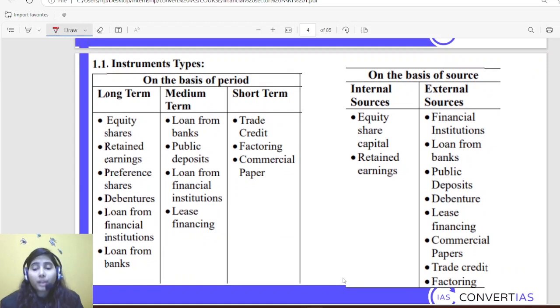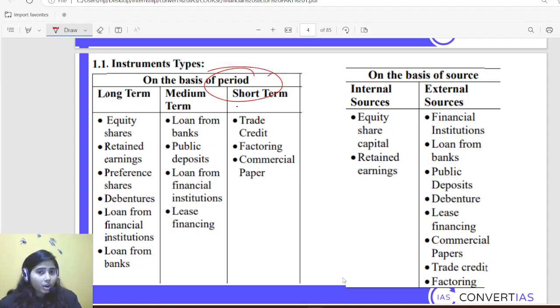Okay, so when we are talking about instruments in the financial sector, there are so many instruments and so many categories through which we can divide them. The same instrument can be for a shorter period, but can be under the external sources as well. So it depends. If we take the first category, on the basis of period, there are three kinds of instruments: short term, medium term, and long term.